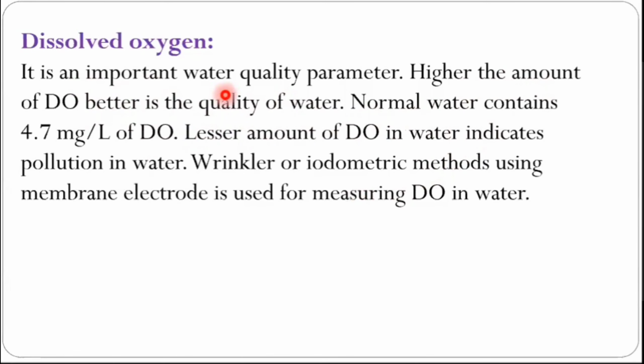So it is an important quality parameter in water. If a higher amount of dissolved oxygen is there, then it is said to be better quality water. The normal requirement is 4.7 milligrams of dissolved oxygen per liter of water. If there is less oxygen, then that water can be said to be polluted or impure water. The Winkler or iodometric methods can be useful, and here we can have the Winkler method.